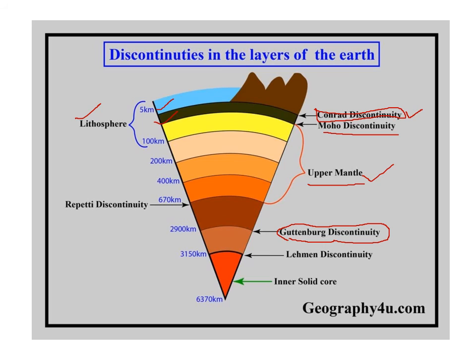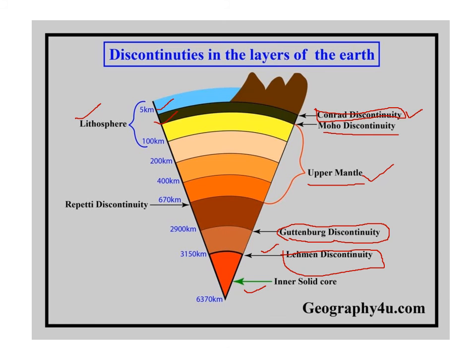Okay, and between the inner core and outer core there is a boundary that is known as Lehmann discontinuity. So in between lithosphere and mantle there is Moho discontinuity. In between mantle and core there is Gutenberg discontinuity. And within the lithosphere, the boundary between the Sial and Sima is known as Conrad discontinuity. Within the core, the boundary between the outer core and inner core is known as Lehmann discontinuity.